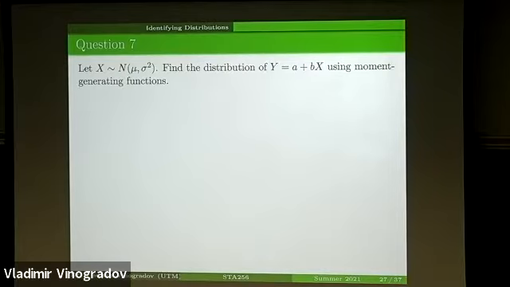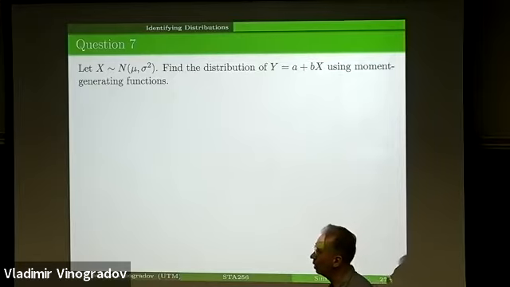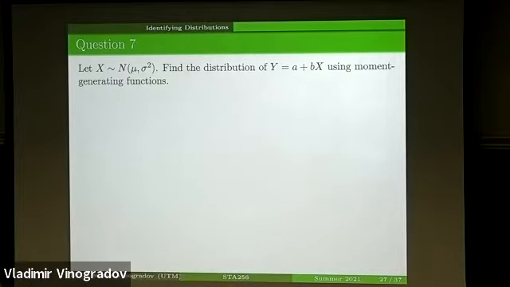Let us talk more about the normal distribution. It's the most important class of probability distributions, as you might recall. So we have a general normal variable, and then we add a constant, and we scale it also. So we consider a linear transformation of general normal random variable, and our goal is to find the distribution of such a linear transformation.